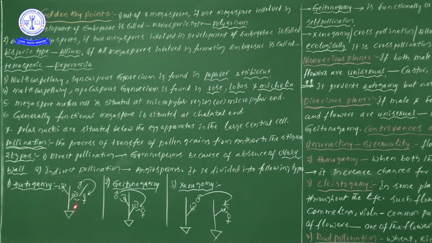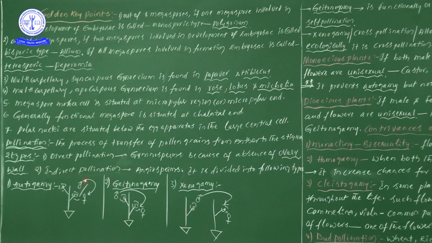Now, from the autogamy point of view, one particular plant is there, and its flowers are there. Suppose this particular flower is in a bisexual condition. Bisexual condition means a male reproductive system is definitely there, as well as a female reproductive system, in a single flower. The dot on top indicates a male and this one below indicates a female. We know that very well, we have learned it in the semi-technical description of plants.